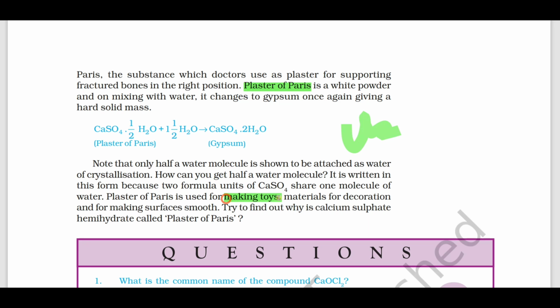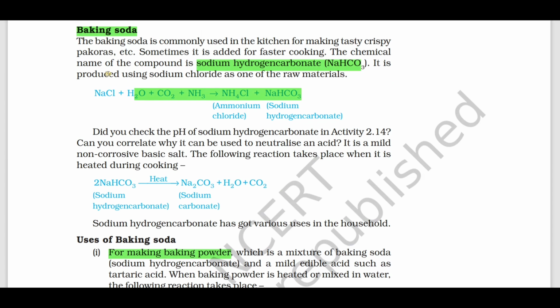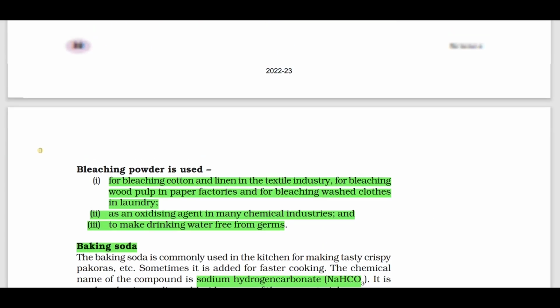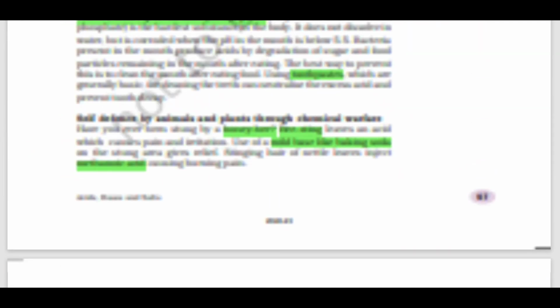POP is used in making what? Toys, materials for decoration and making surfaces smooth, and also it is used by the doctors in supporting the fractured bone. So it is a very simple and easy chapter to score 6 to 7 marks. With the uses of salts, you should know the preparation of those salts with the chemical reaction, and also the common name of those salts or the chemical name is also very important. And also chloralkali process, neutralization reaction, all those are very important.